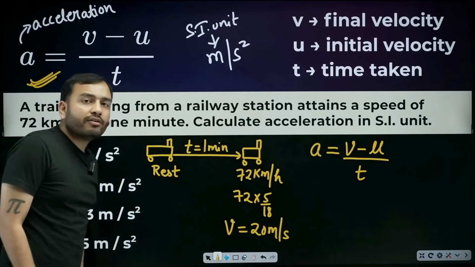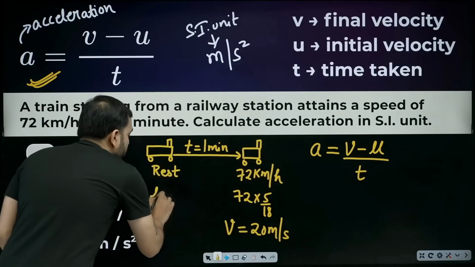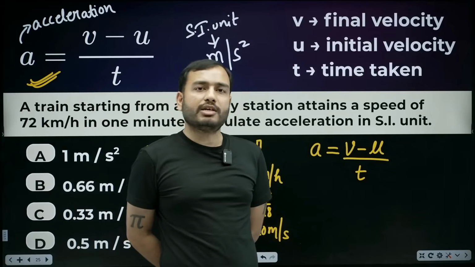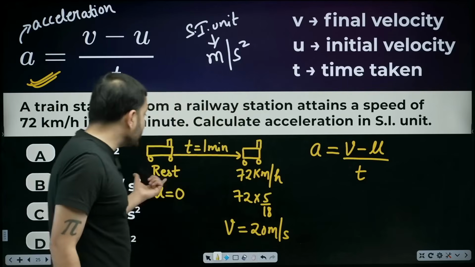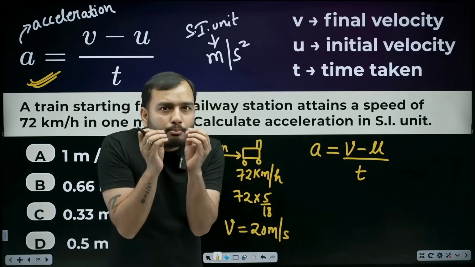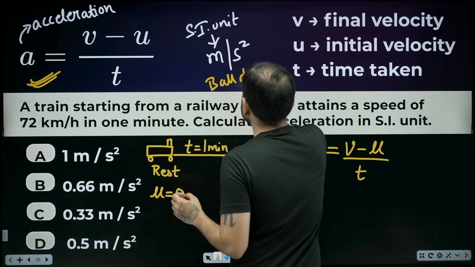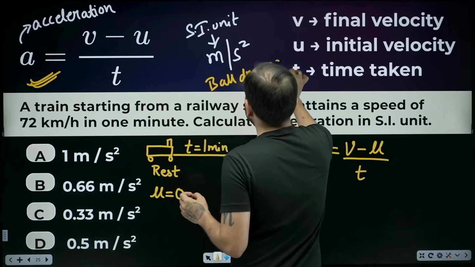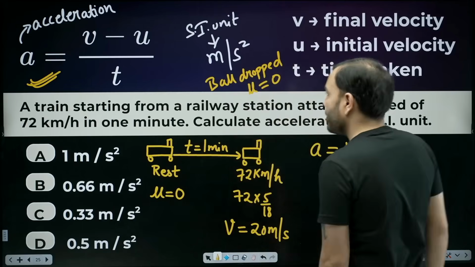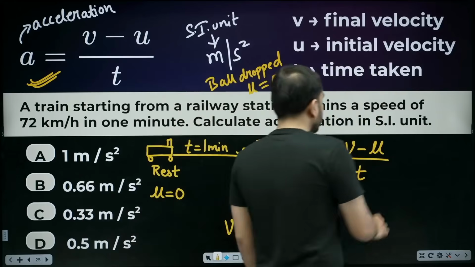What will be the initial velocity? If something is standing still at rest, what will be the velocity? 0. If something is not moving at all, then its velocity is 0. If I am standing, what is my velocity? What will be my speed? 0. So whenever it is said a train starting from rest or a ball dropped, dropped means released from rest. The initial velocity is 0. A train starting from a railway station from rest, so what is it? 0. Now beta, let's put it in the formula.